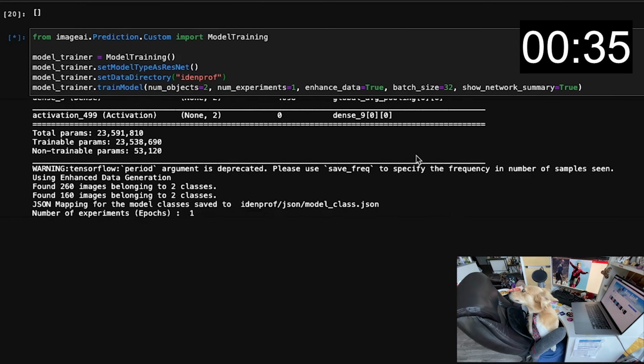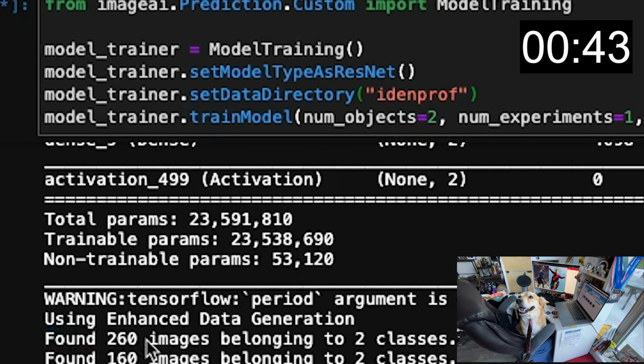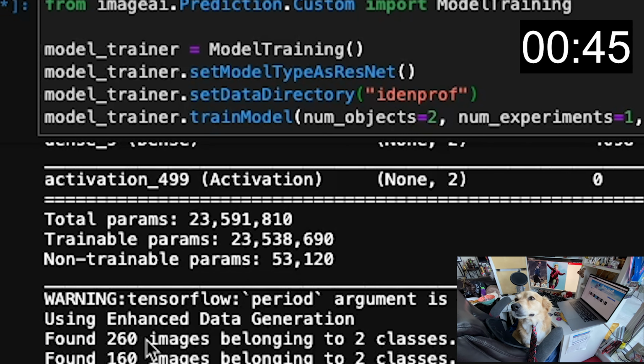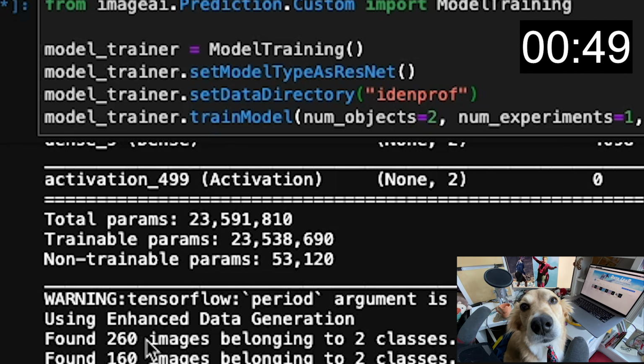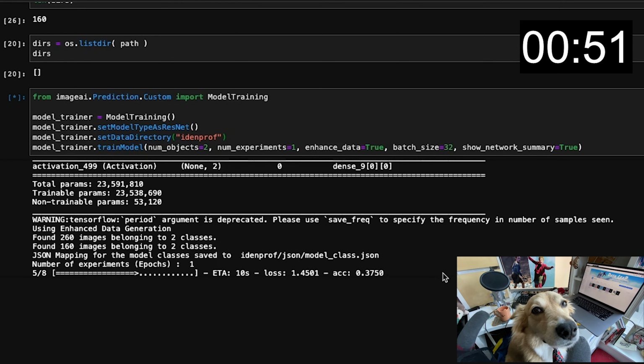Now we are going to move on to our 5 lines of code. The first line imports ImageAI's library. The second line creates an empty model trainer. The third line indicates that it is a ResNet. The fourth line indicates what data directory we are going to point to. And finally, the fifth line trains the model.